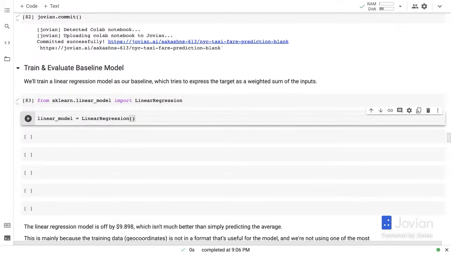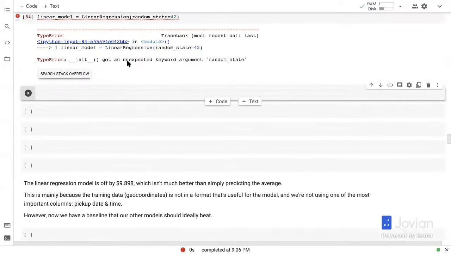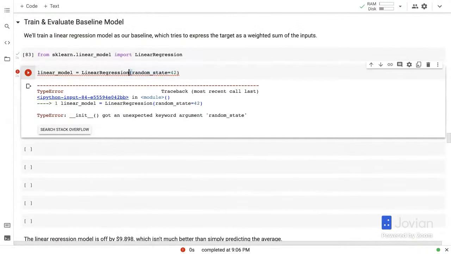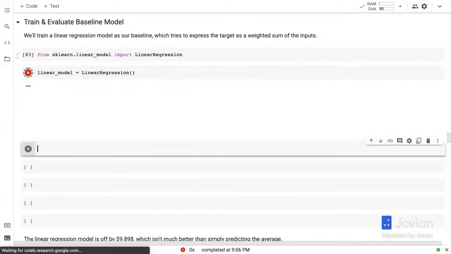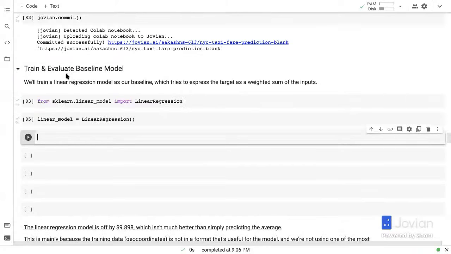That's it. I think that's pretty much it. You can set a random state, I believe, to avoid some randomization. Oh no, there is no random state. So this is it, right? The linear regression model is just this in scikit-learn. And here is how you fit a model.